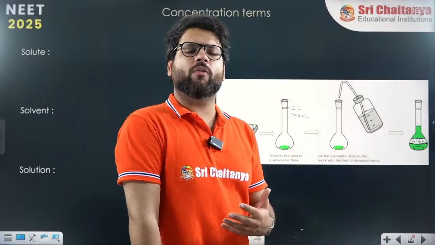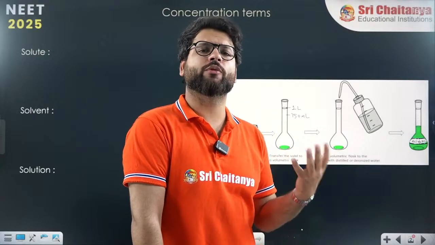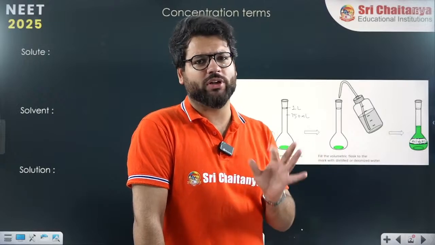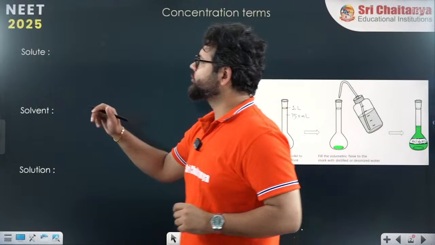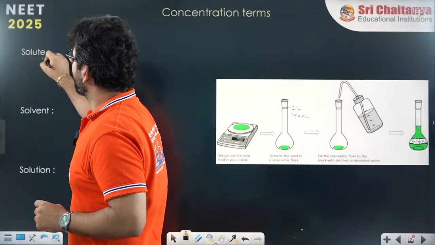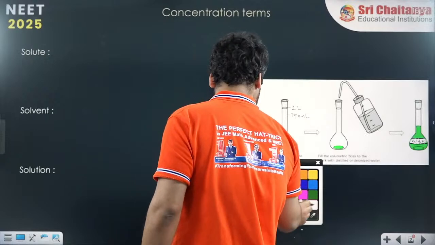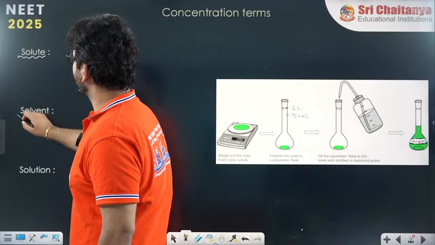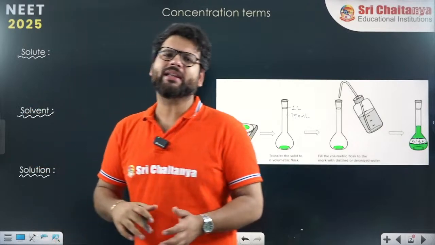Now, depending on what is the concentration of the solution you want, you have to add water. How much water will be added and what will be the concentration of the solution, we are going to study today. So, when you take a solution, there are two things inside it: solute and solvent. When I ask most of you what is solute and what is solvent, most of you might give me a wrong answer.